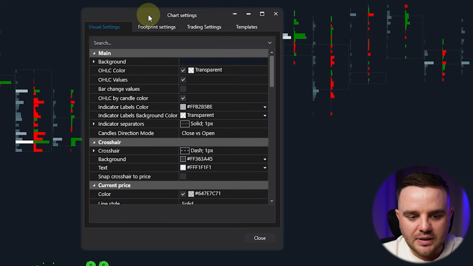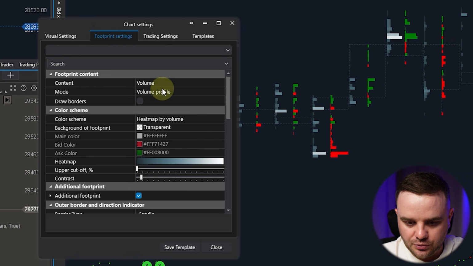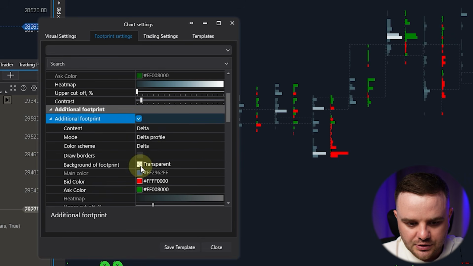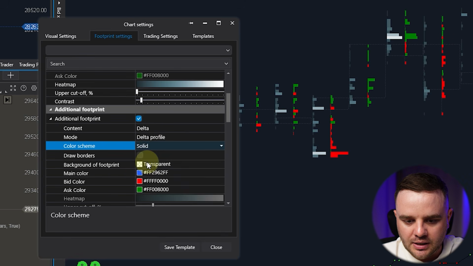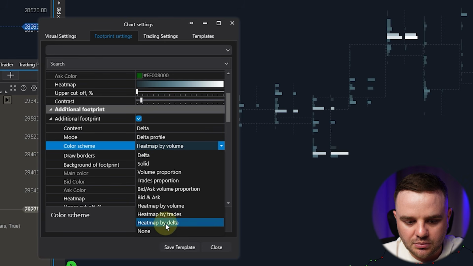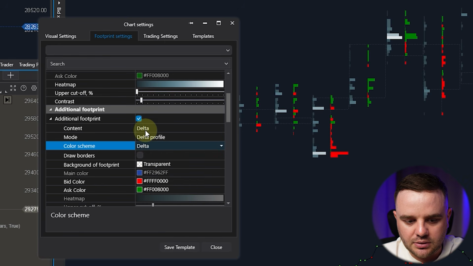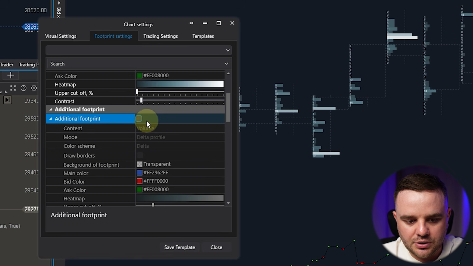Go to settings. That would be footprint settings. You can see here, what do we have? Additional footprint. You can have two footprints together. As you can see, for that additional one, I can draw a border. I analyze delta. As you can see, color scheme, heat map by volume, heat map by delta. I don't do it. We have only delta. It could be trades, it could be volume, it could be anything that you wish.